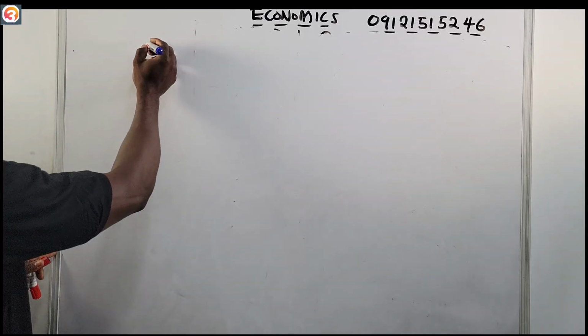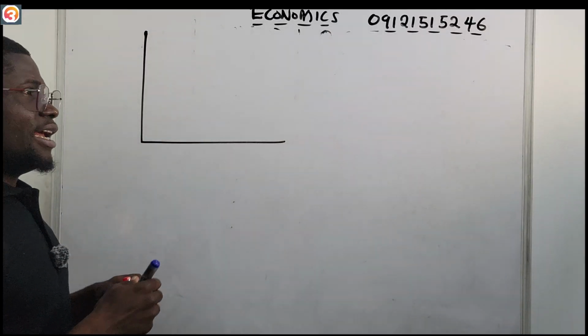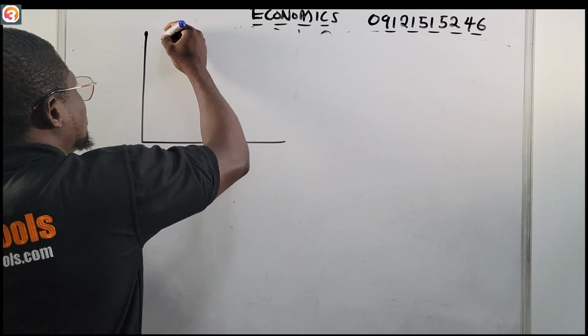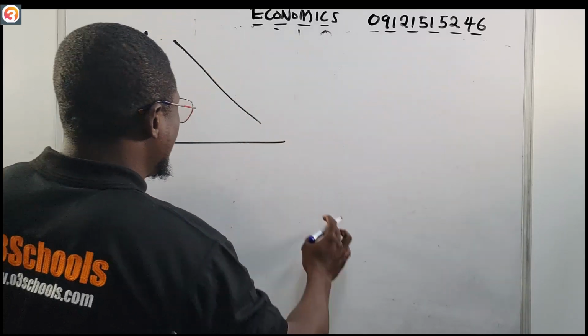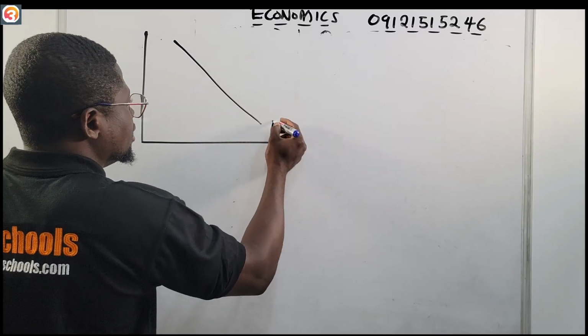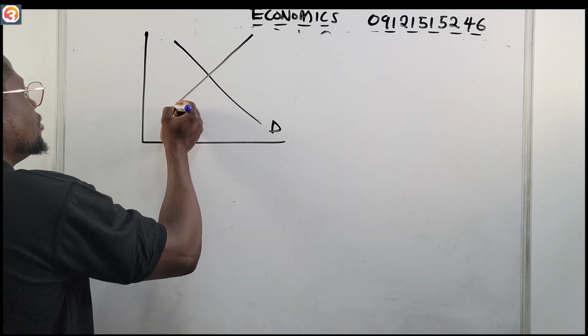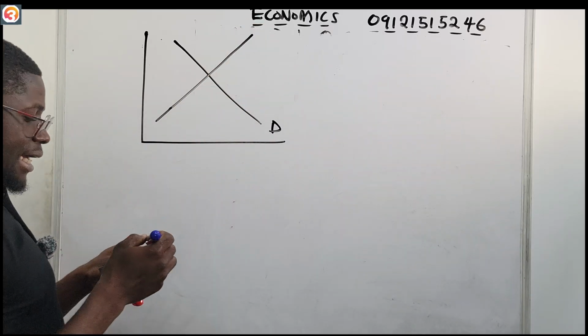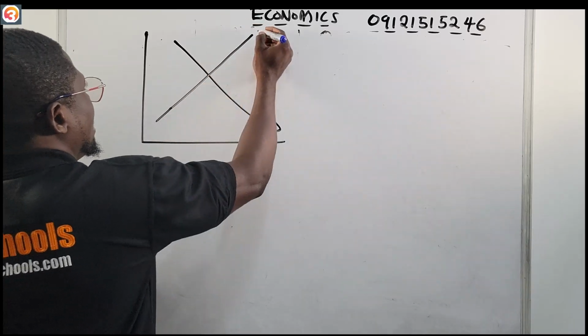For example, we have a graph like this. This is our demand. Demand slopes downward from left to right. Then this is our supply. Supply slopes upward from left to right.